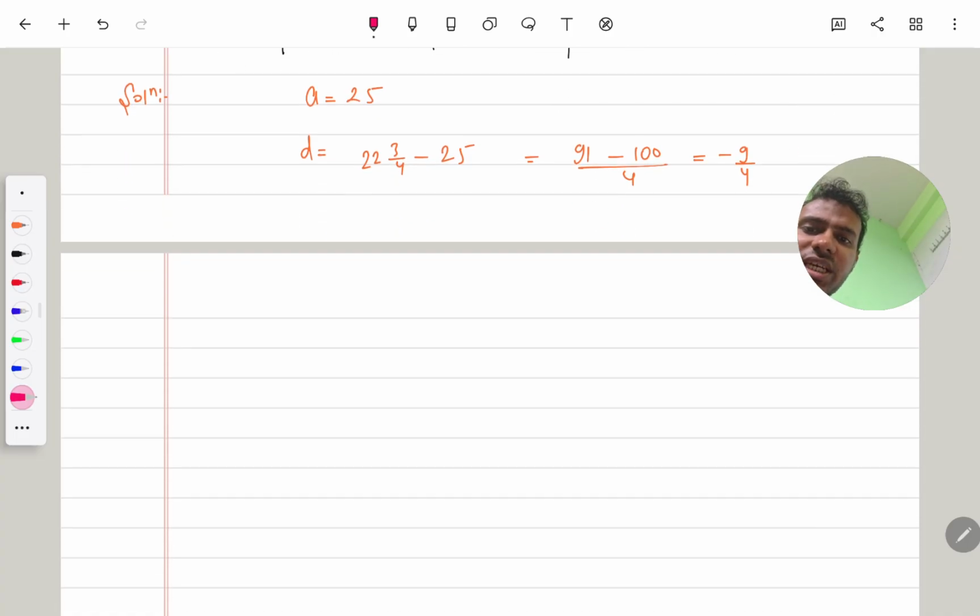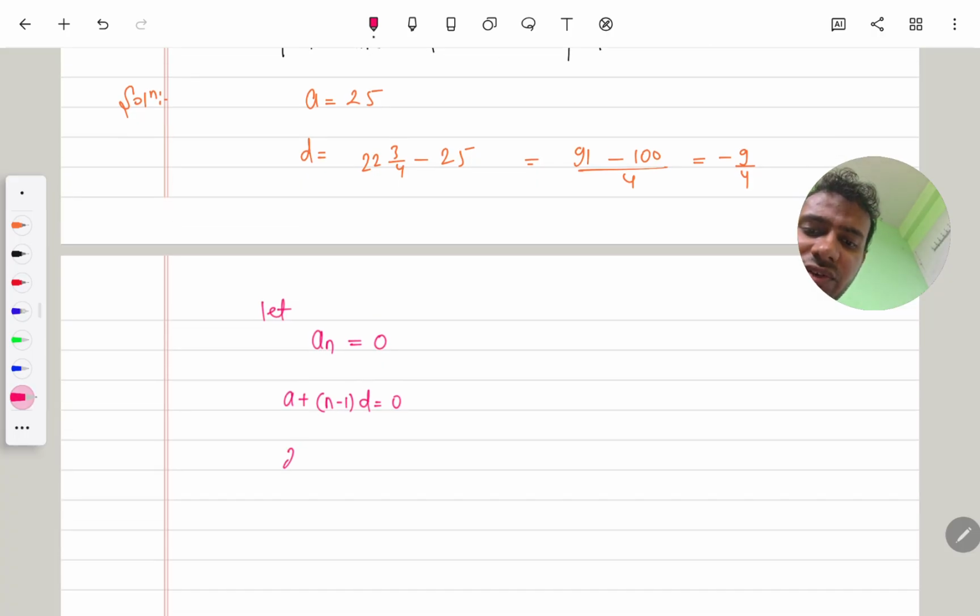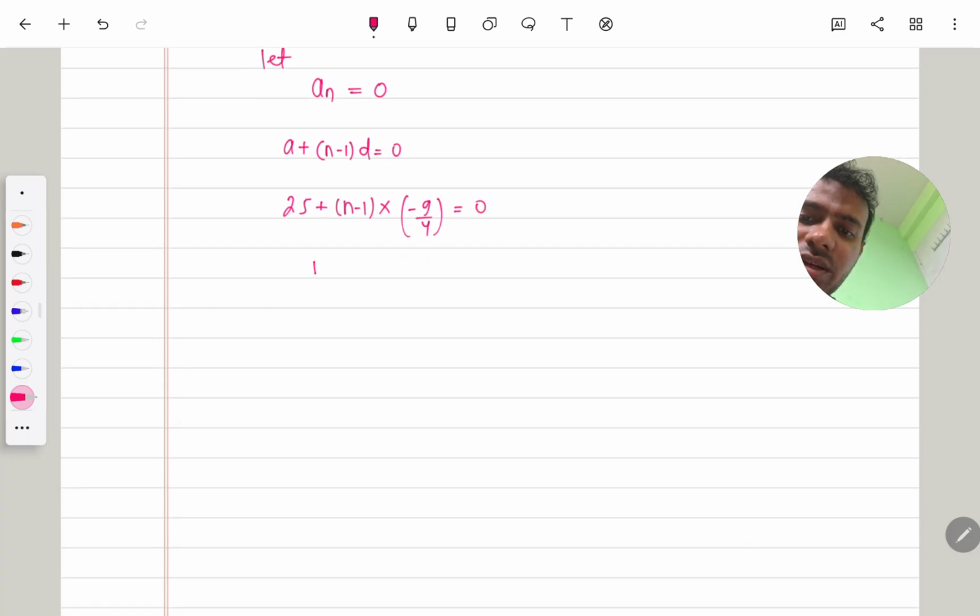Find which term is the first negative term. Let us suppose at some point n the term of the sequence becomes 0. Now we have the formula. Here I want where the terms become 0. The value of a is 25, plus n minus 1 into the value of d, which is minus 9 by 4, equals 0. So (n minus 1) into minus 9 by 4 is equal to minus 25.